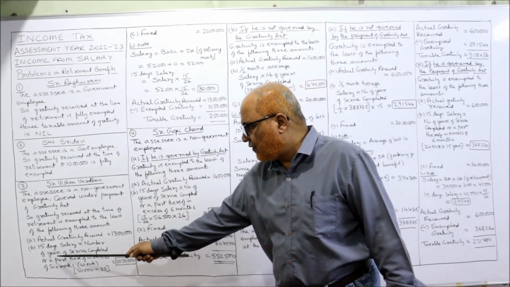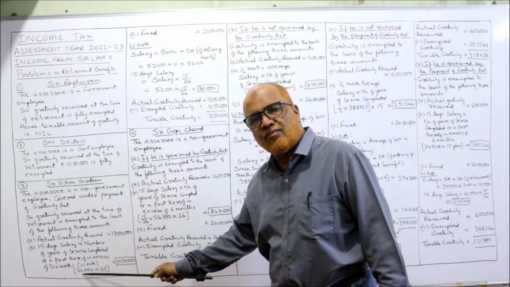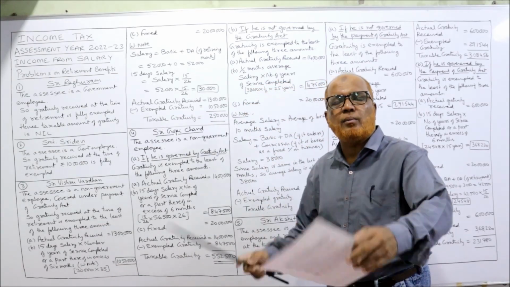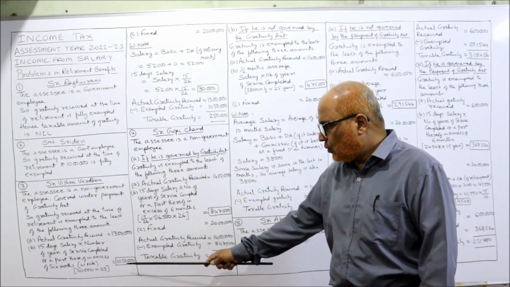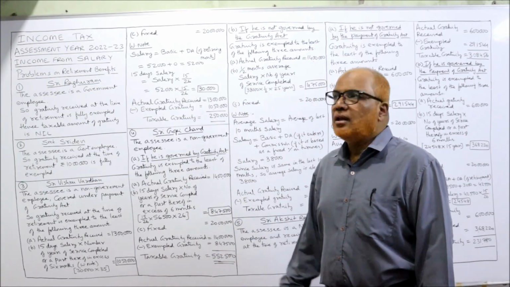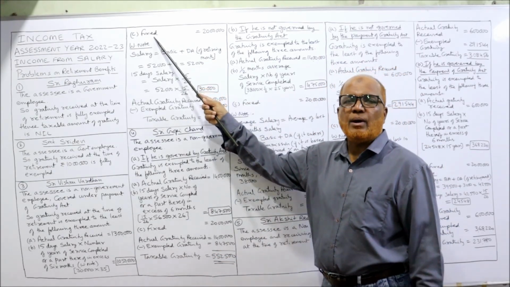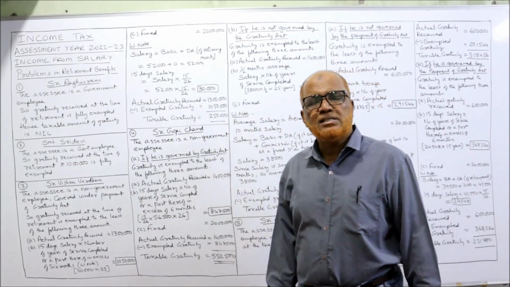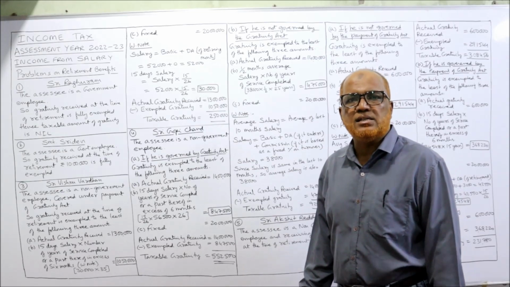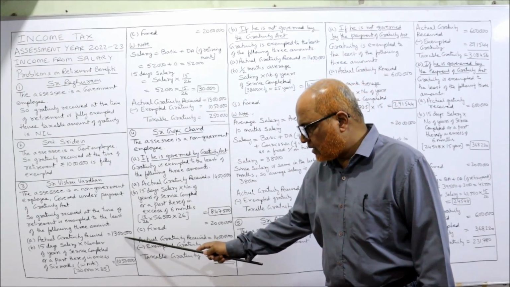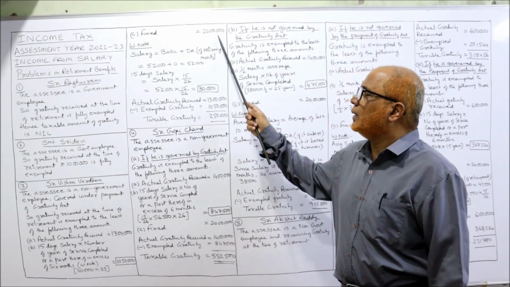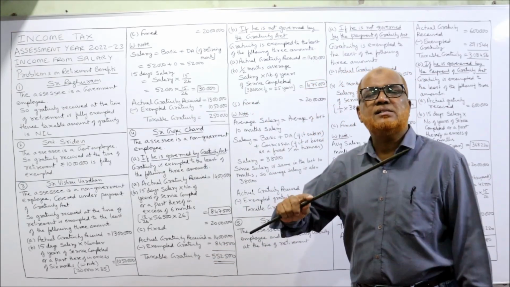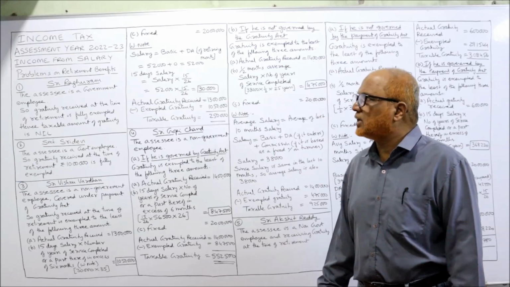Now 30,000 is the 15 days salary. How many years of service completed? 35 years given in the problem. Multiply, you will get 10 lakh 50,000. Now see, the fixed ceiling amount given by the Income Tax Act is 20 lakh. Whichever is the least among these three is exempted. So 13 lakh, 10 lakh 50,000 or 20 lakh. Whichever is the least, 10 lakh 50,000 is the least. That is exempted gratuity. That is not taxable.